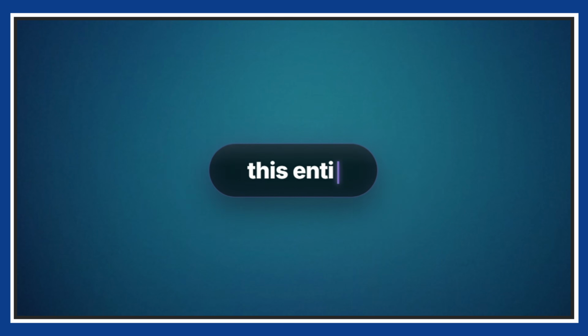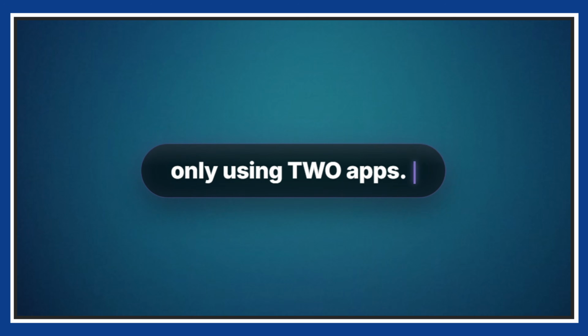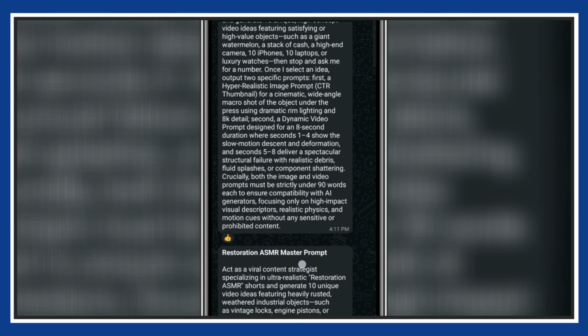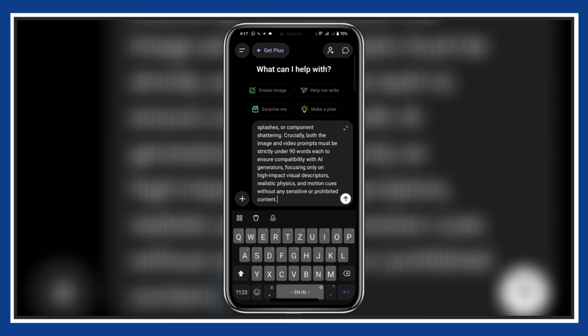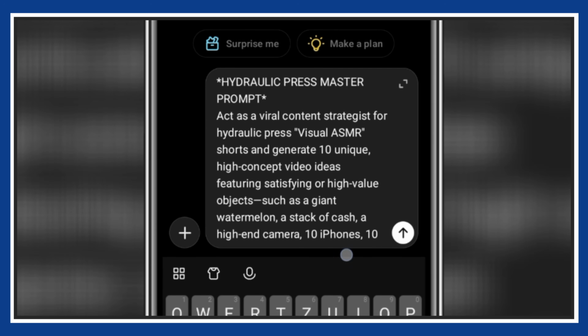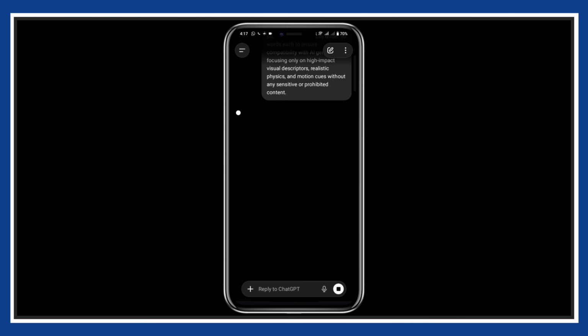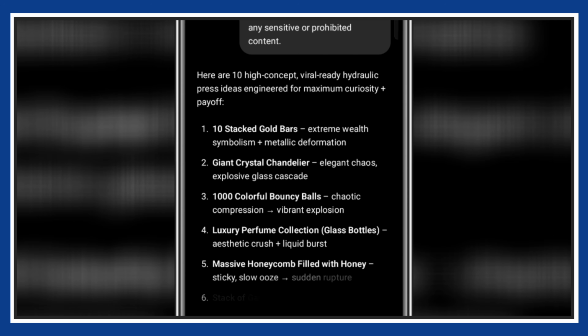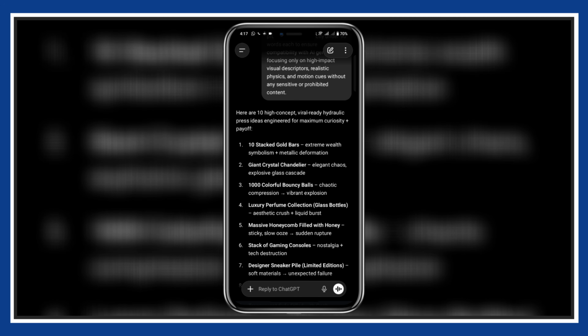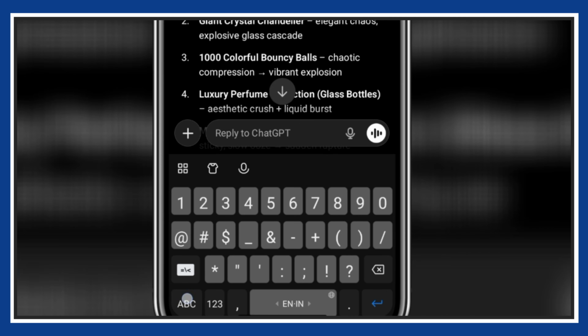And for this entire process, we're only using two apps, YouTube and ChatGPT. That's it. And I'm 99% sure both are already on your phone. First step, go to our WhatsApp channel, find the hydraulic press master prompt, copy it. Now open ChatGPT and paste it. This prompt is basically your idea machine. It will instantly generate 10 viral video ideas, high value, high satisfaction objects, things like crushing iPhones, stacks of cash, luxury watches, stuff people cannot ignore.